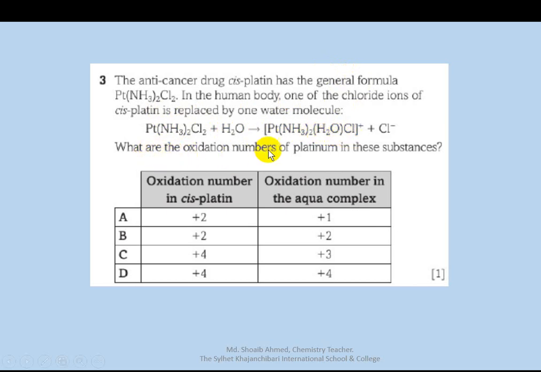What are the oxidation numbers of platinum in these substances? What is the oxidation number of platinum here? Question number 2, 3: cisplatin and this water complex.